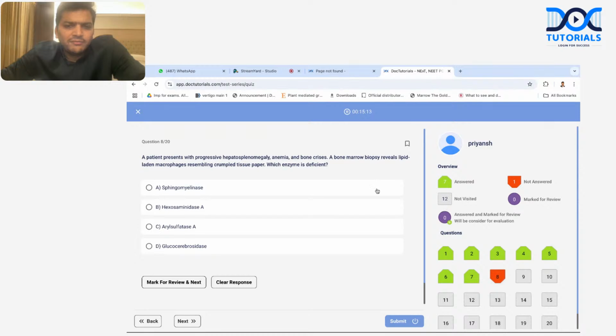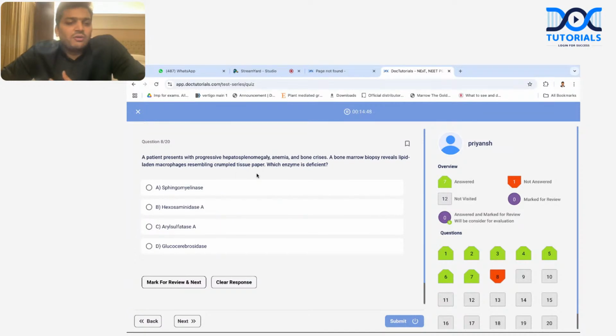A bone marrow reveals lipid-laden macrophage resembling crumbled tissue paper appearance. Actually, when I reached this point, there were so many things going on in my mind. But the moment I saw crumbled tissue paper appearance, it is going to be very easy, straightforward. That is going to be Gaucher, right? And the moment we see crumbled tissue, and yes, it is anemia, hepatosplenomegaly in a child, it is Gaucher.